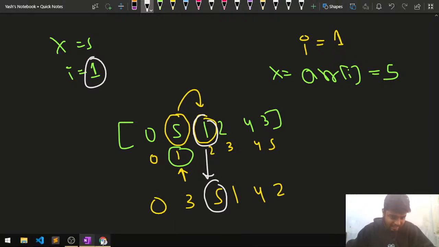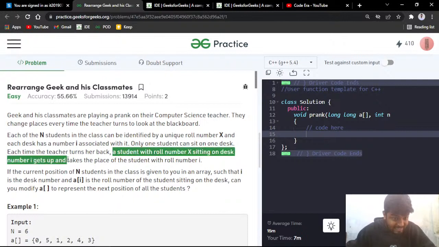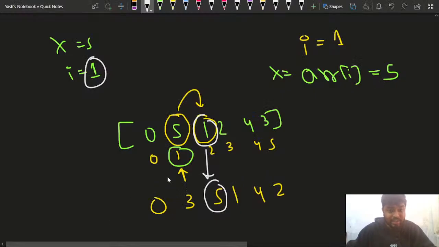As was mentioned, it is very important to clear this problem statement. They are saying a student with roll number X sitting on the desk I gets up and takes the place of the student with roll number I. That is why 5 is taking the position of this one.